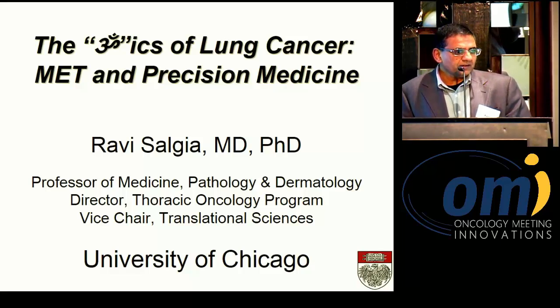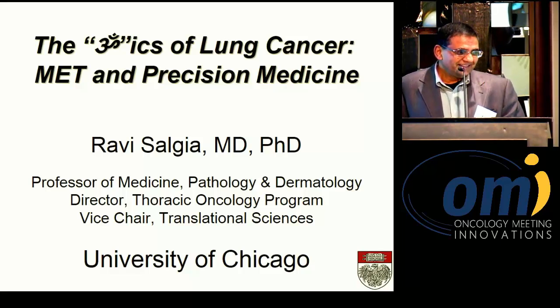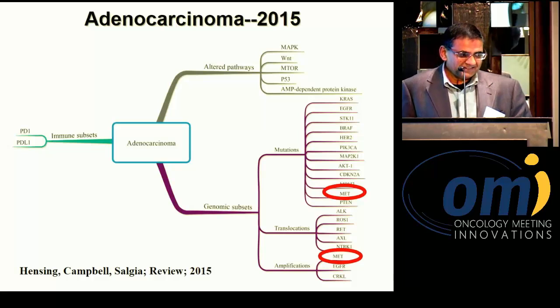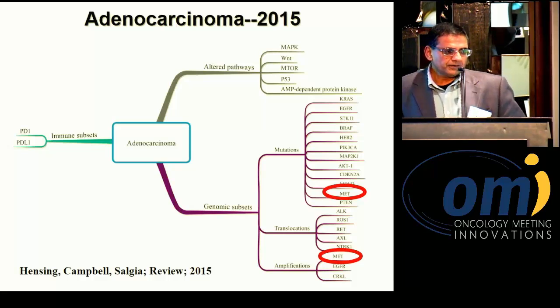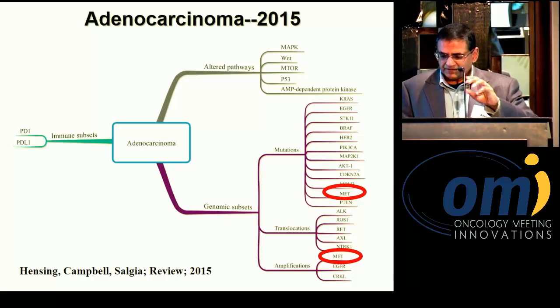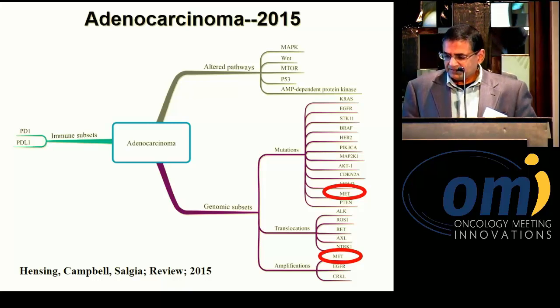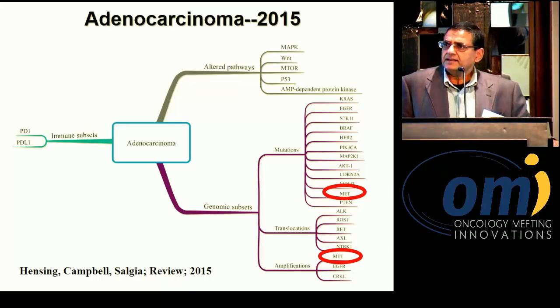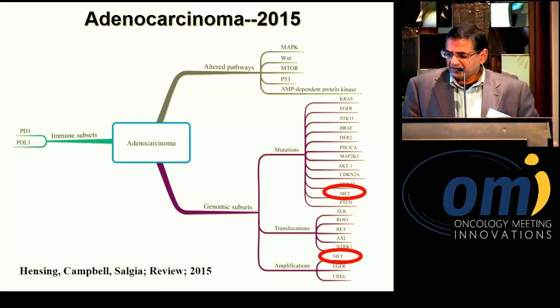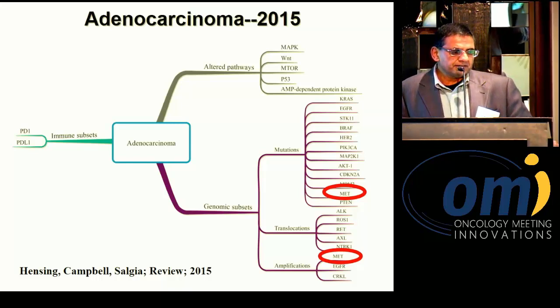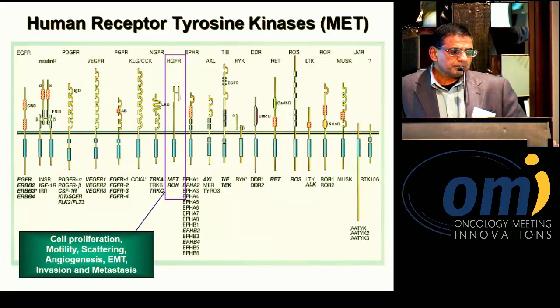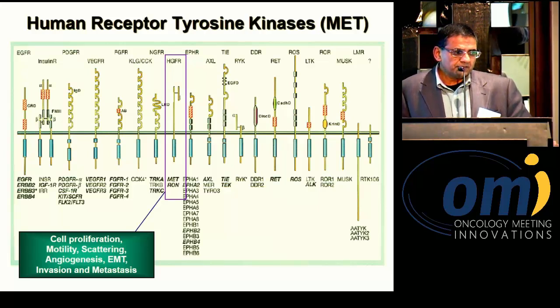Title the presentation, and call it the omics of lung cancer, MET and precision medicine itself. So we've already discussed this mind map yesterday, but really to emphasize that MET mutations, MET amplification, and even MET translocation are beginning to be identified, especially in the various data sets and in non-small cell lung cancer, especially adenocarcinoma.